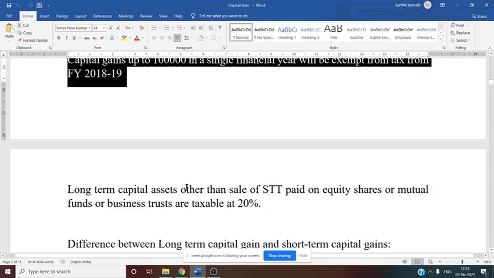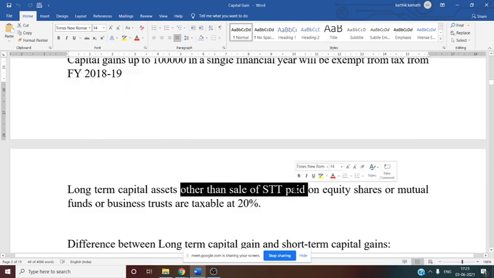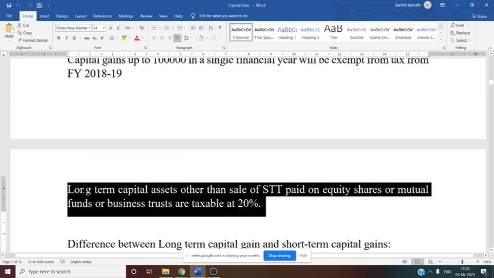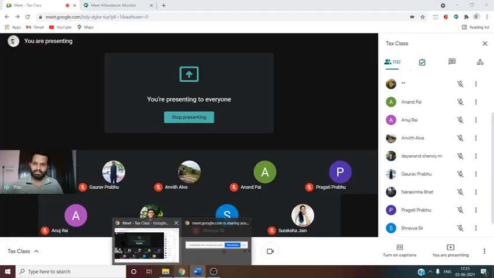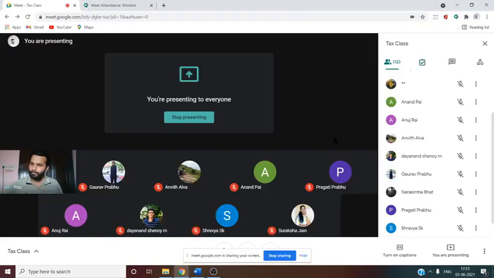See, here they have specifically mentioned other than STT. That means in all other cases the rate is 20% and in the case of shares the rate is 10%. Is this clear? Is there any doubt here?